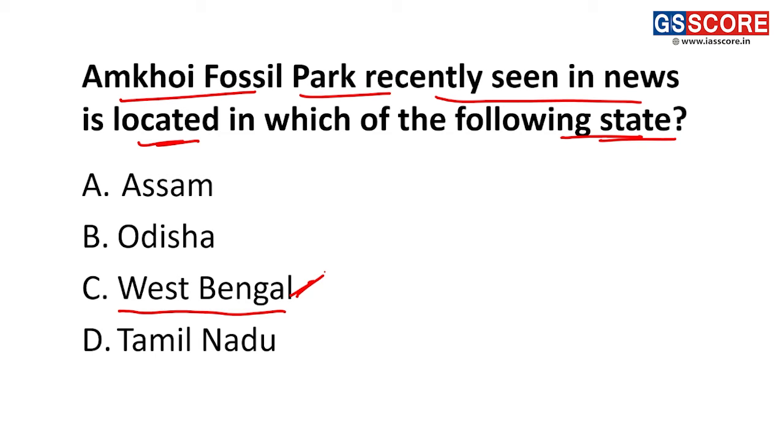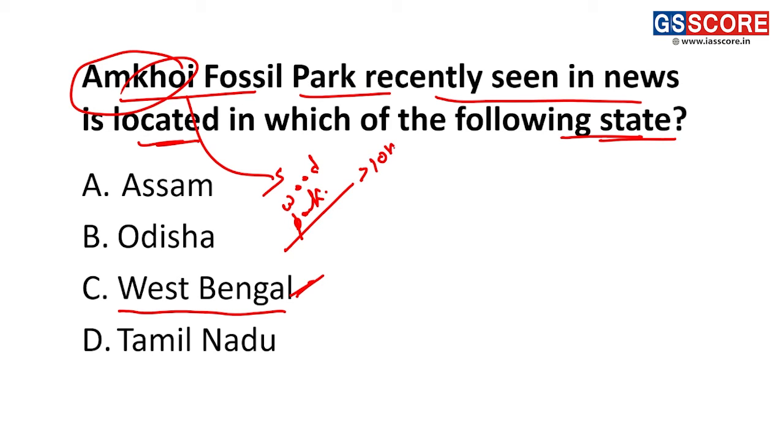With regard to the Amkhoi Fossil Park, we need to understand a few things. This Amkhoi Fossil Park is a wood park. Ancient wood of more than 10,000 years has been found here, and the park is in Birbhum district of West Bengal.